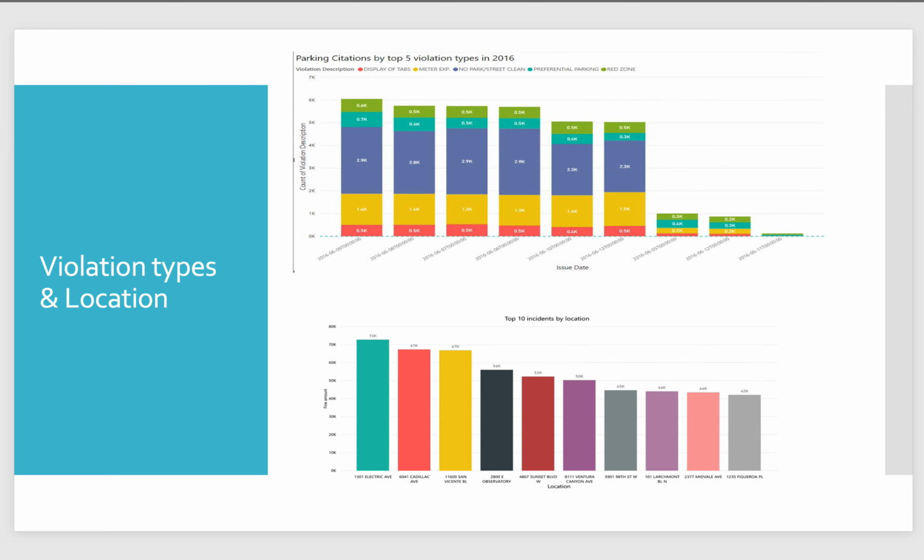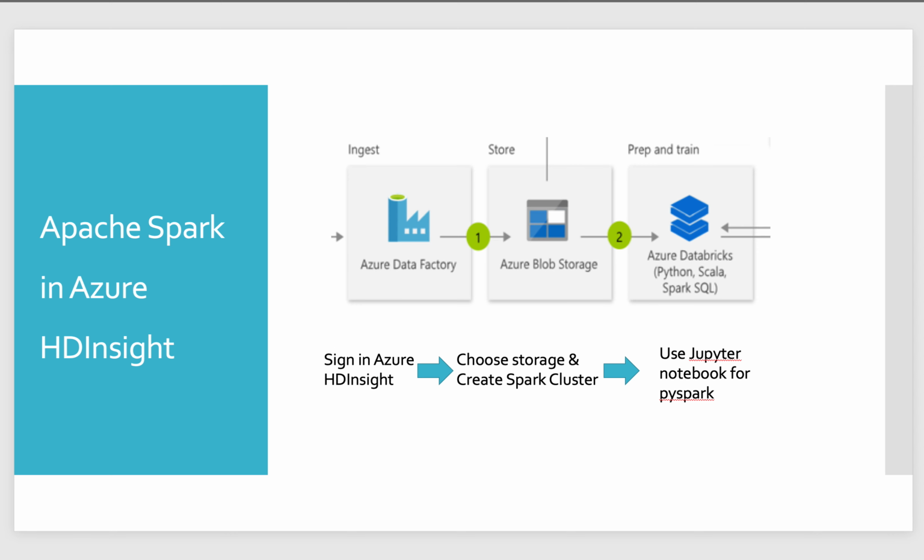We could say the largest part is no parking street cleaning, in purple shade. And the second graph shows the top 10 incidents by location. The highest one is 1301 Electronic Avenue. This step talks about Apache Spark in HD Insight, and now I'm gonna pass to my group mate Yuan.